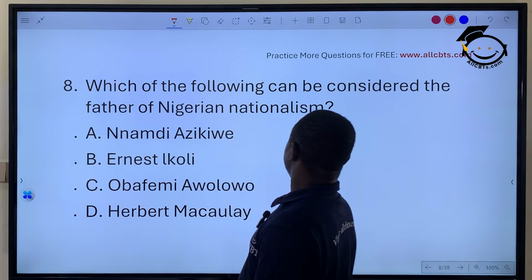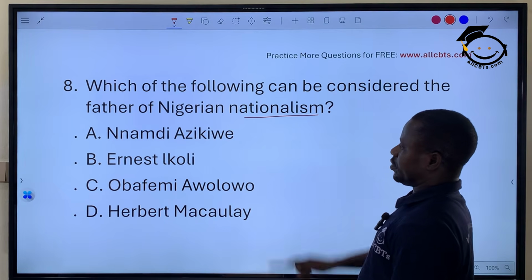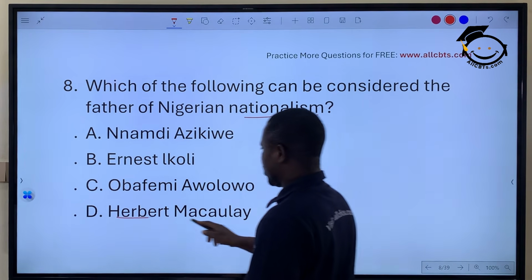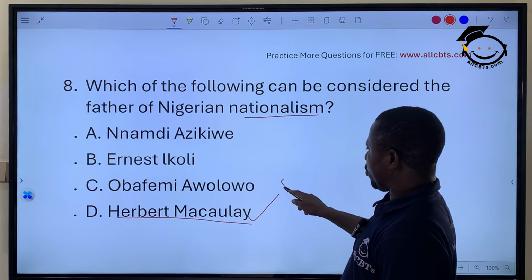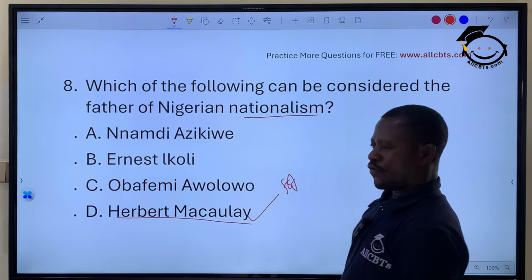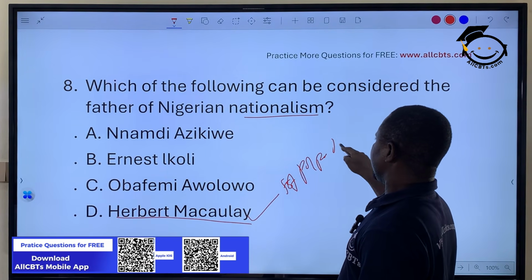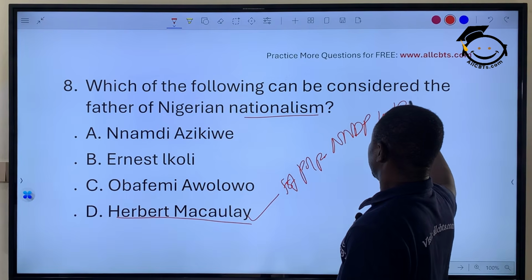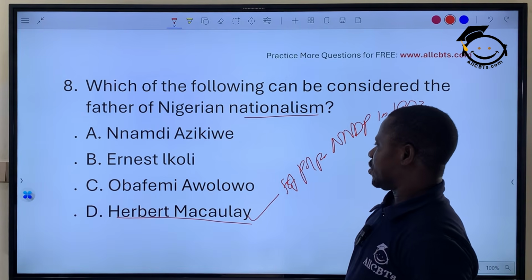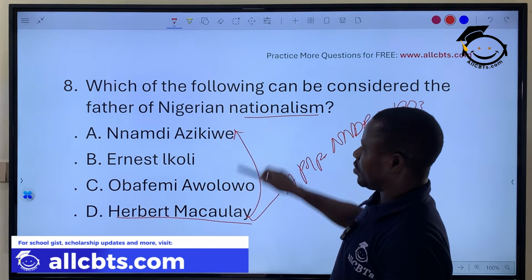Which of the following can be considered the father of Nigerian nationalism? The answer to this is Herbert Macaulay. And why? Herbert Macaulay was the man that formed the first ever political party in Nigeria, known as NNDP in 1923. Okay?